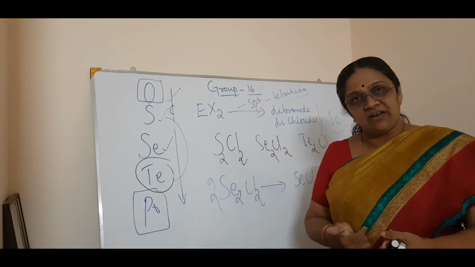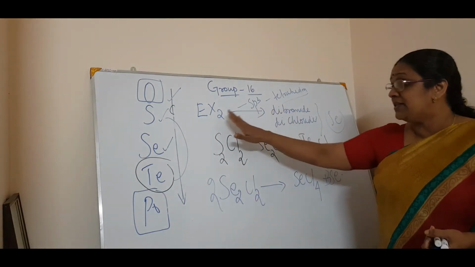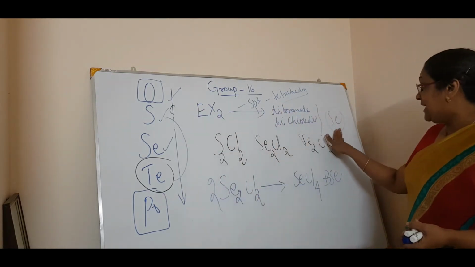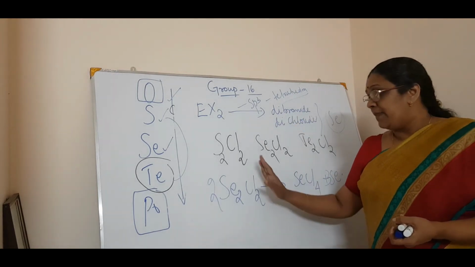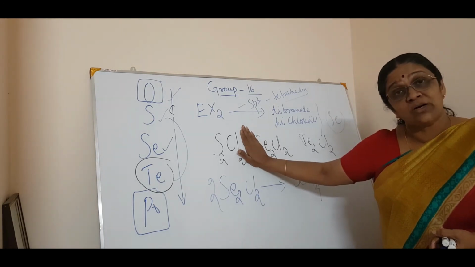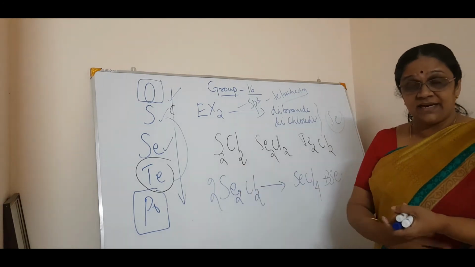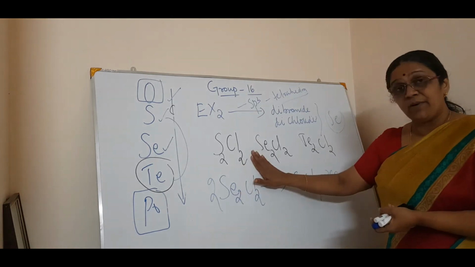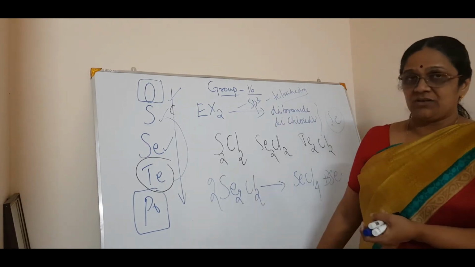Then coming to the monohalides, all the elements except selenium form dibromide and dichloride. Correct. Then coming to the last one, monohalides. Monohalides do not exist, but they dimerize to form this dimer, and the dimers undergo a disproportionation reaction.